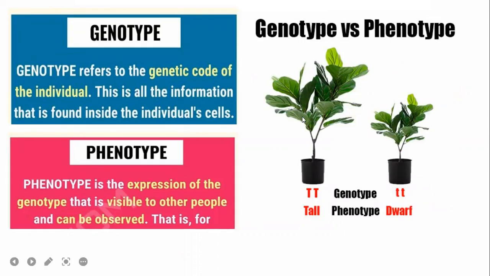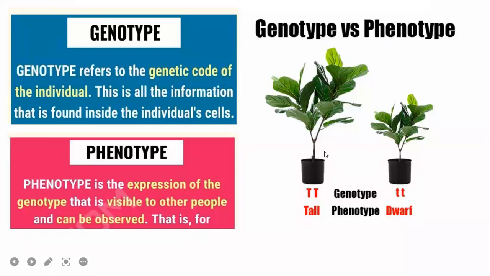Look at here. What you see in nature is called the phenotype, the visible trait. You can see this stem is tall and this is short. So tall versus dwarf. The visible trait is called phenotype. What you see is phenotype.